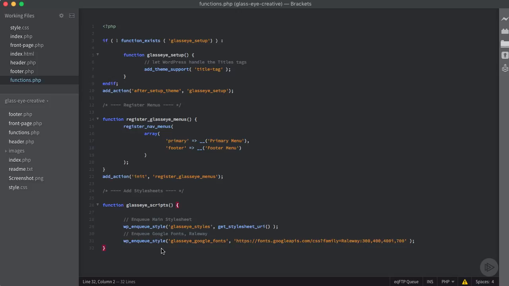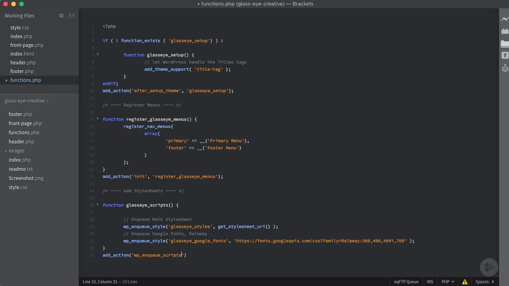And we want to do one more thing, and we want to add an action so we execute our script. So we're going to add an action. And this time our WordPress specific action is going to be wp_enqueue_scripts.